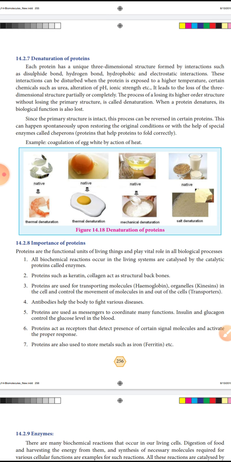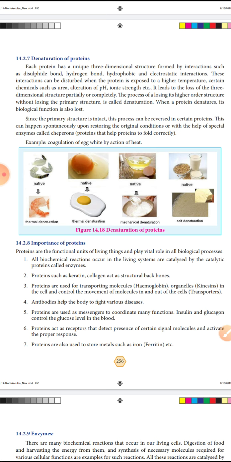These interactions can be disturbed when the protein is exposed to higher temperature, certain chemicals such as urea, alteration of pH, ionic strength, etc. It leads to the loss of three-dimensional structure partially or completely.